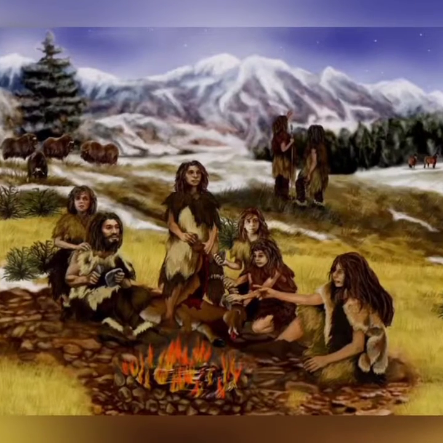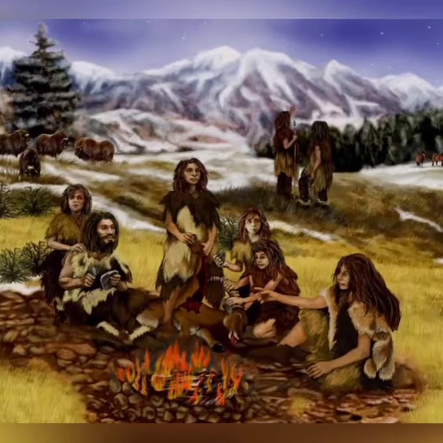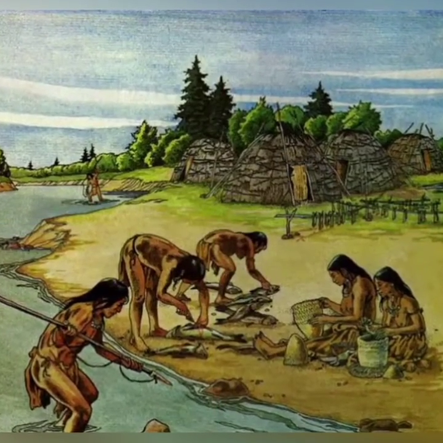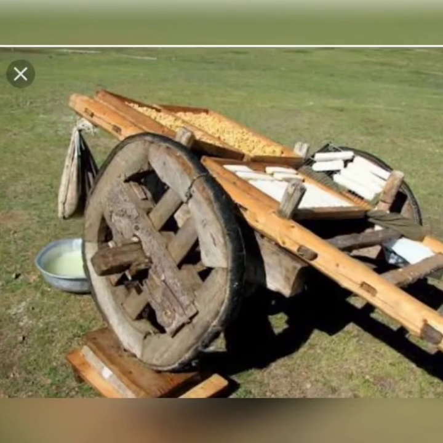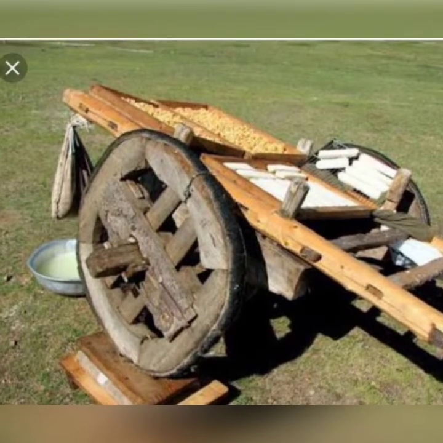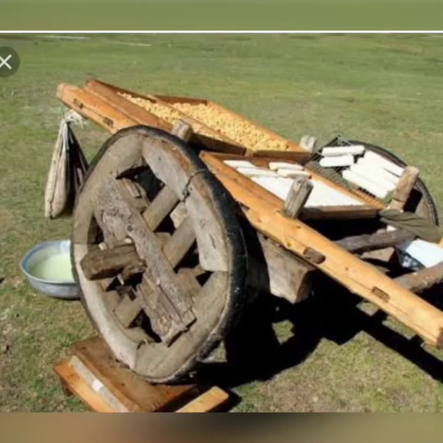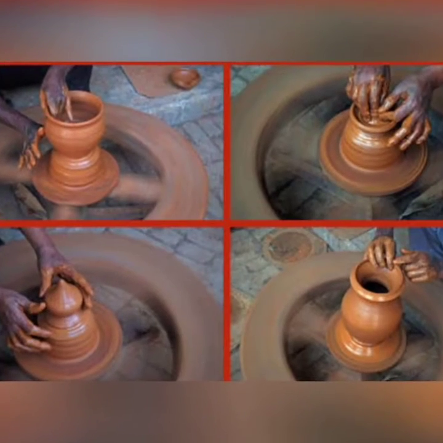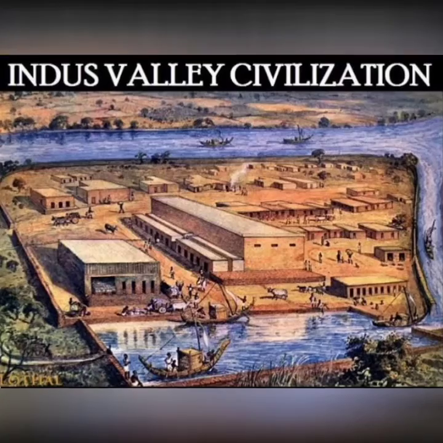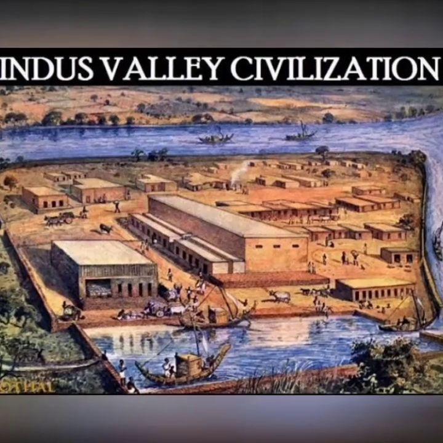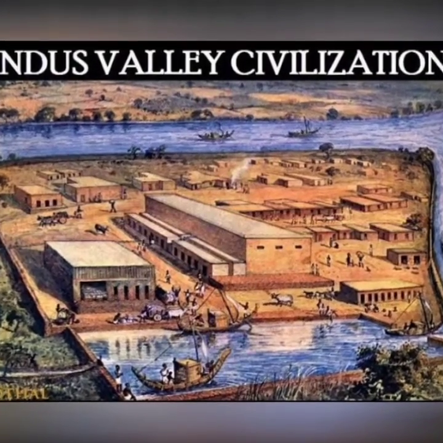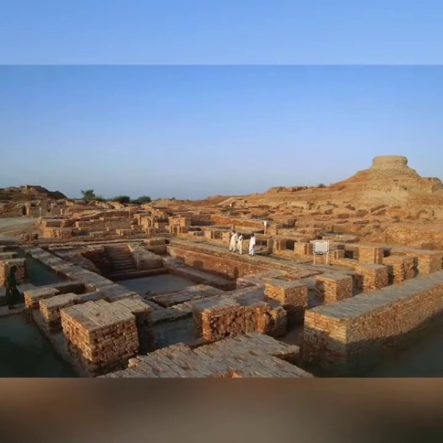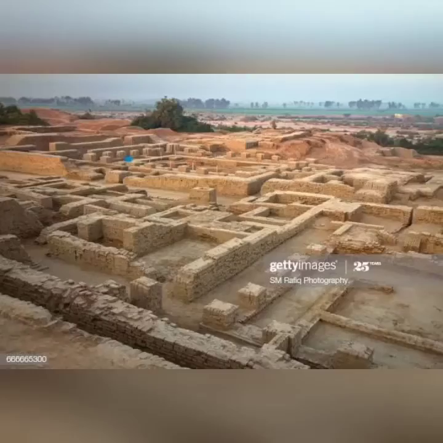Later, they invented fire. With the help of fire, they learned the cooking process, and then they learned fishing activities. Then they invented the wheel. With the help of the wheel, they developed agriculture practice, and it was used for transport also. And then they made pots using wheels and decorated the pots with some patterns. Not only this, we can also get to know about the Indus Valley civilization, which is also called Harappa civilization, the world's largest urban civilization, well known for town planning.